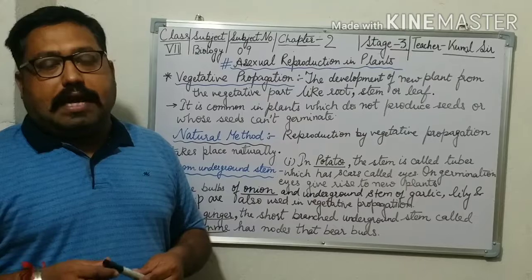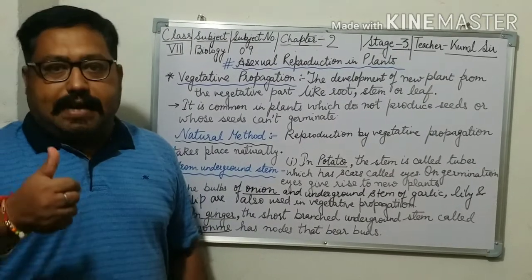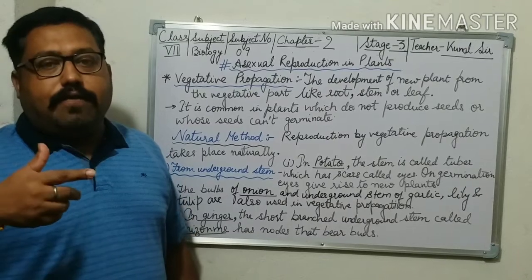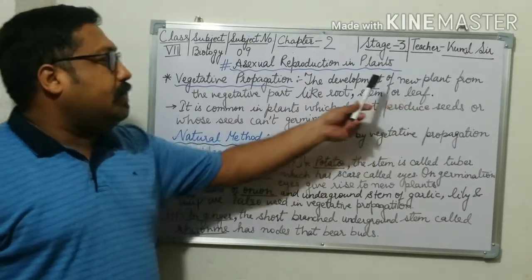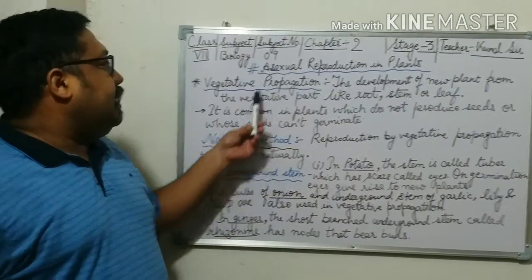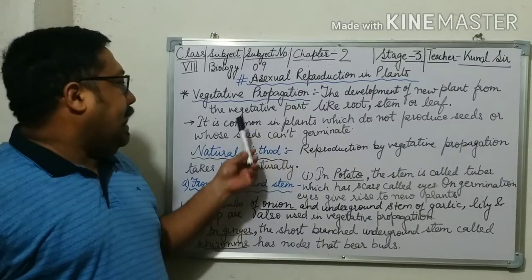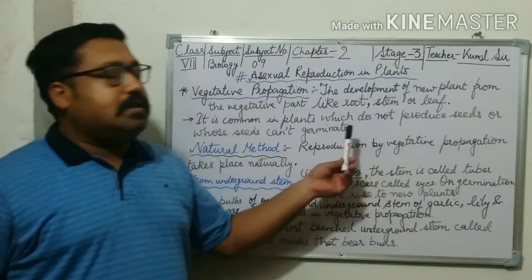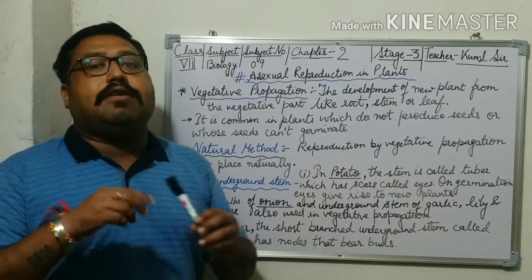Can you tell me the names of some vegetative parts? Yeah, stem, leaf, roots. So when the development of a new plant happens from the vegetative part of the plant, it is called vegetative propagation. It is common in plants which do not produce seeds or whose seeds cannot germinate.